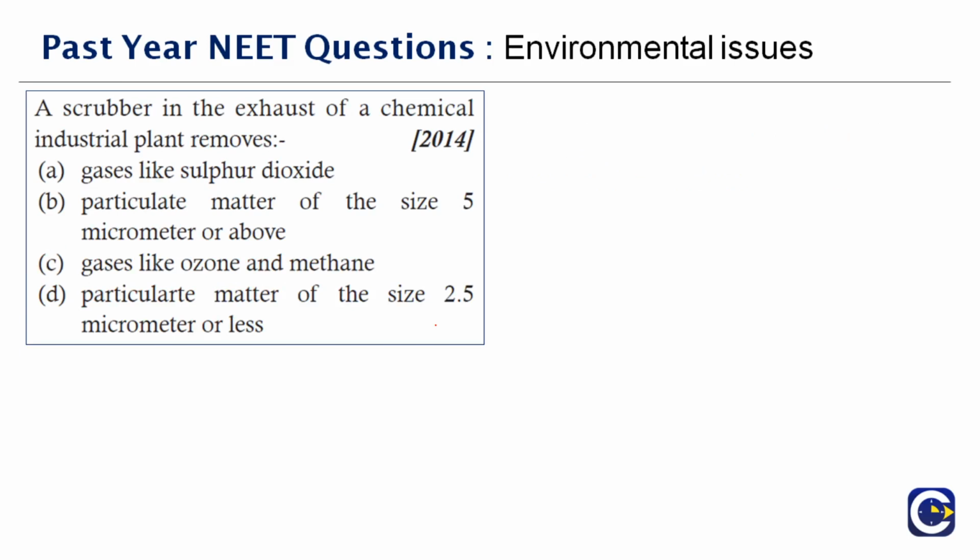Next question here. A scrubber in the exhaust of a chemical industry plant removes dash. This question was asked in the year 2014. Scrubbers are air pollution control devices that use liquid to remove particulate matter or gases from an industrial exhaust or any other source. The atomized liquid entrains the particles and the pollutant gas in order to effectively wash them out from the gas flow. What does a scrubber do? It removes all the dead skin.